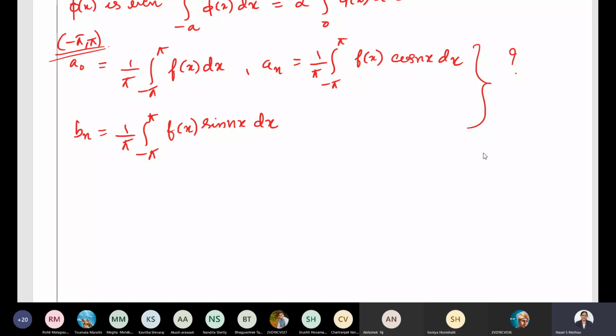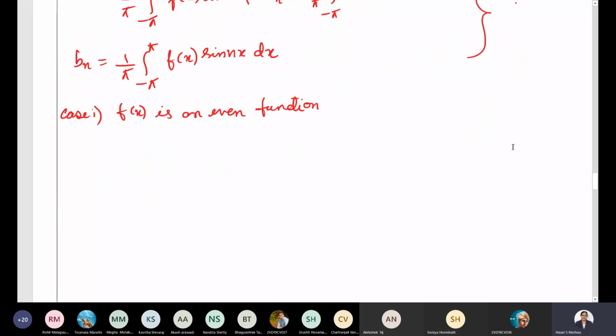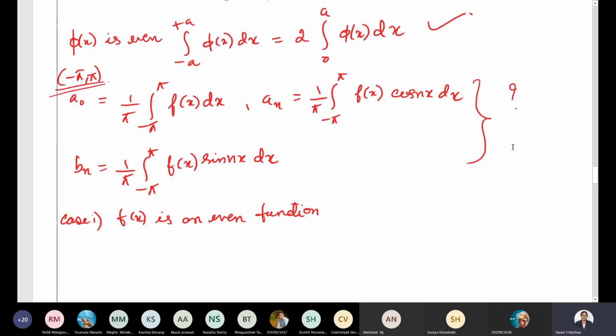Yes, ma'am. Okay, now see here. The first case we are going to discuss is case 1, when f of x is an even function. Suppose f of x is an even function, then f of x into cos nx will become what? Think about this one: f of x is even.